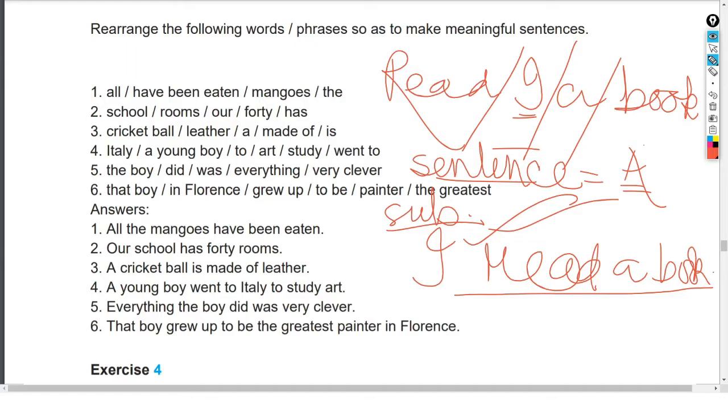And many times what exactly happens, my dear children, is that when your grade becomes bigger, suppose you are in class 6, then it will be an easier level. When you are in class 9, it will be a little difficult. When you are appearing in a competitive exam, then it will be more difficult. Then you will have to go for the type of the sentence. There are 3 types of sentences. One is the simple sentence, which comes at the simple level, up to the 5 to 7 level.